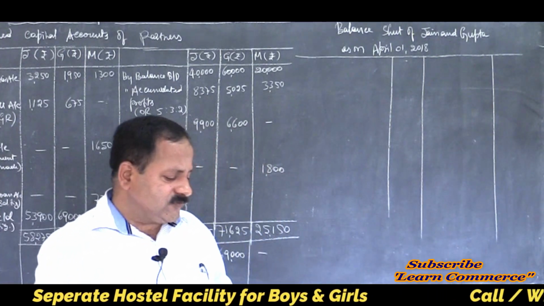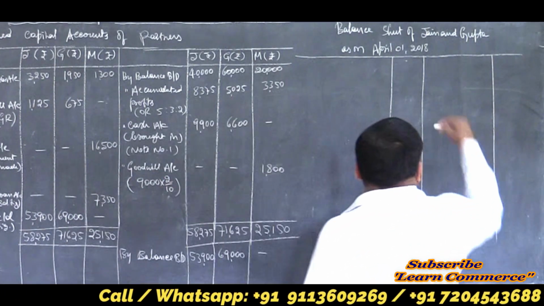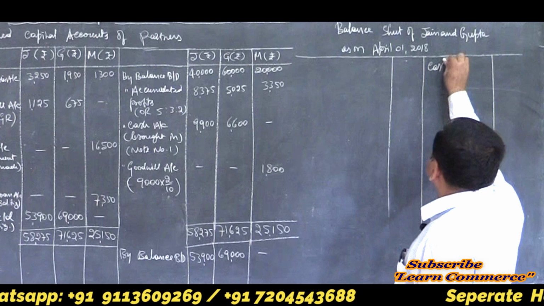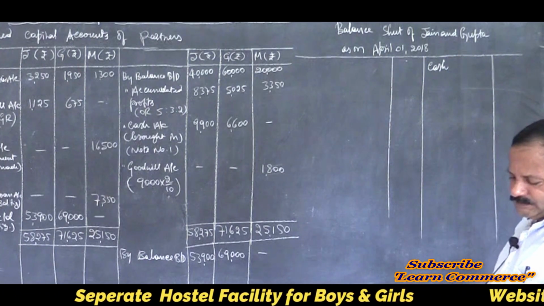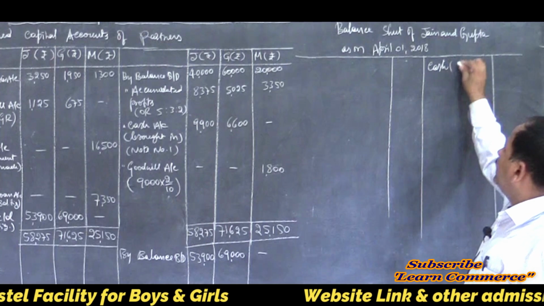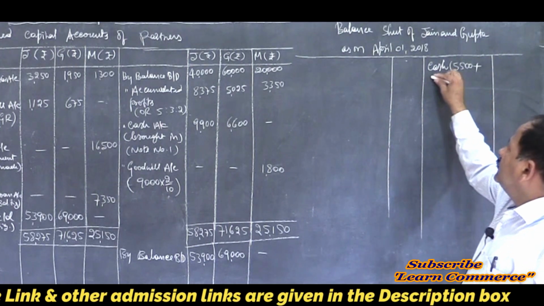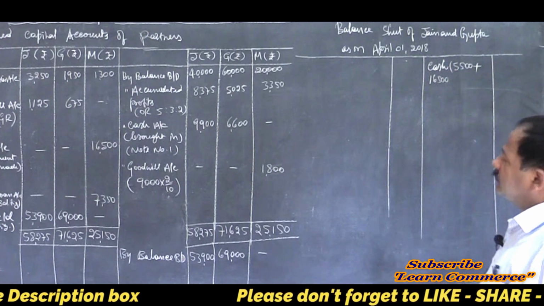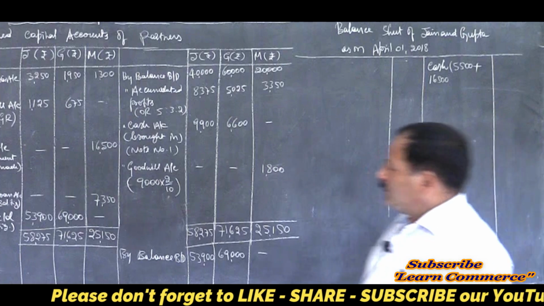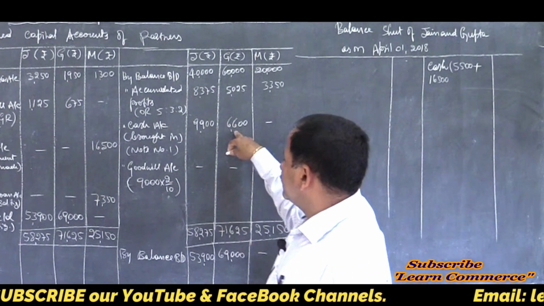Let us start with the most liquid one, right? Yes, cash. Cash means cash in hand always. If they mention cash at a bank, then it is cash at bank. Clear? So here, 5,500 was the opening balance. Show the calculations. Add cash brought in by the two partners, 9,900 and 6,600, right?